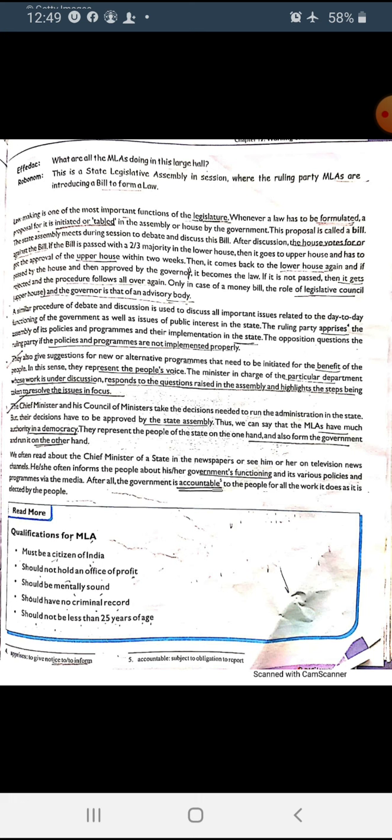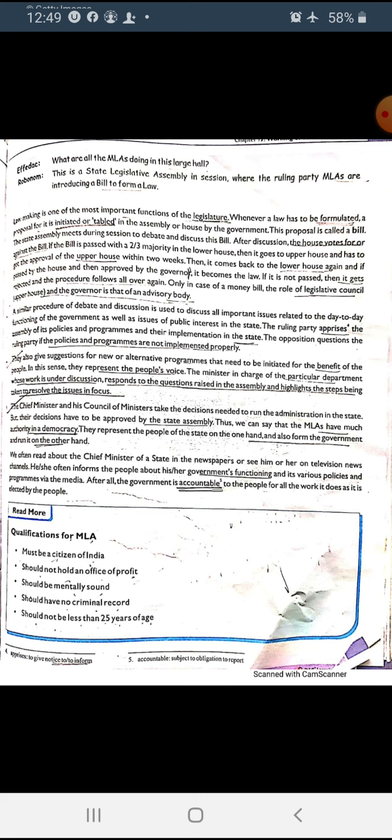But if it is rejected by the upper house, then it again goes to the lower house and they have to rectify it, make changes and amendments in the bill, and again the same procedure starts. But this procedure is only for ordinary bills.